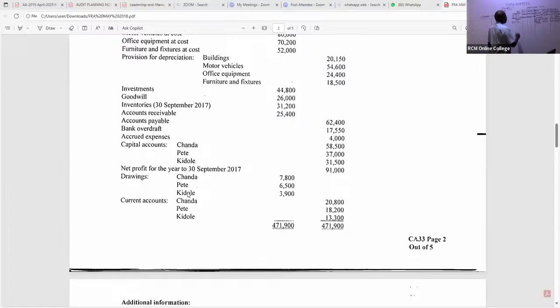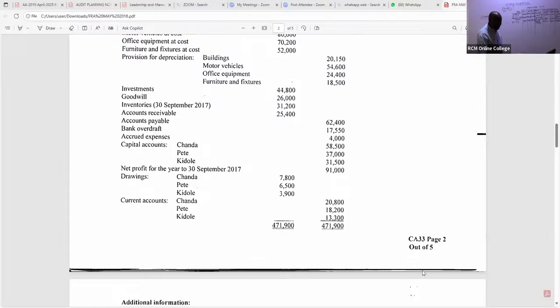So what do we have here for drawings, my good students? I can see Chanda is 7,800. Pete is 6,500. And then I can very comfortably see that this other one is 3,900. Great, good.